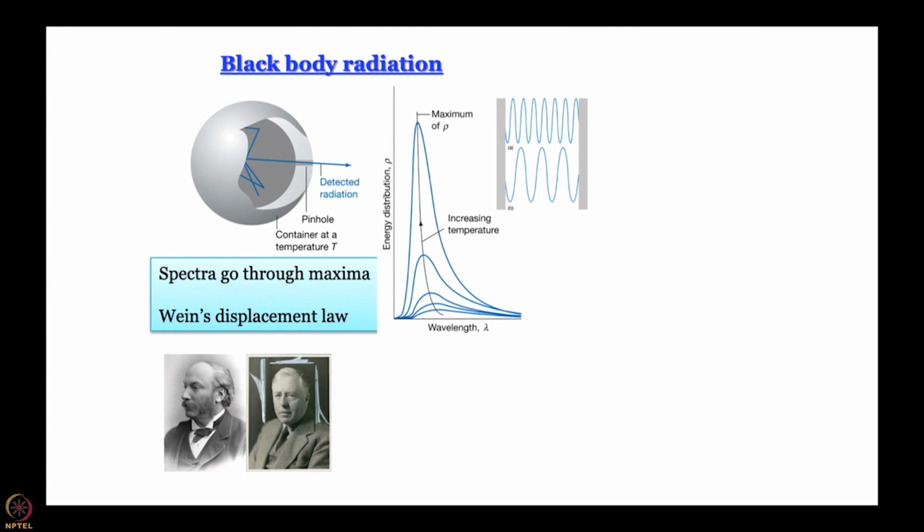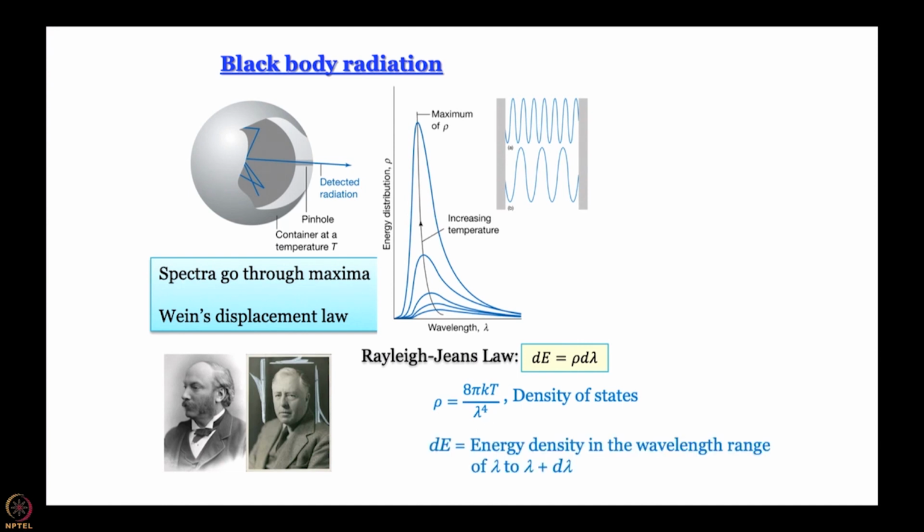What Rayleigh and Jeans did is that they considered the oscillation of the electromagnetic field within the cavity of the black body. This oscillation can take place with several frequencies. They did a classical mechanical treatment and came up with a law where dE equals rho d lambda. Rho is the proportionality constant, what is called the density of states, and is given in the Rayleigh-Jeans model by 8 pi kT divided by lambda to the power 4. dE is the energy density in the wavelength range lambda to lambda plus d lambda.